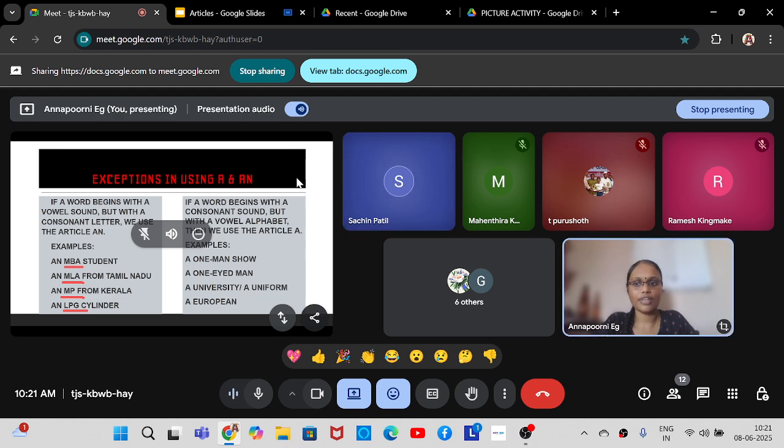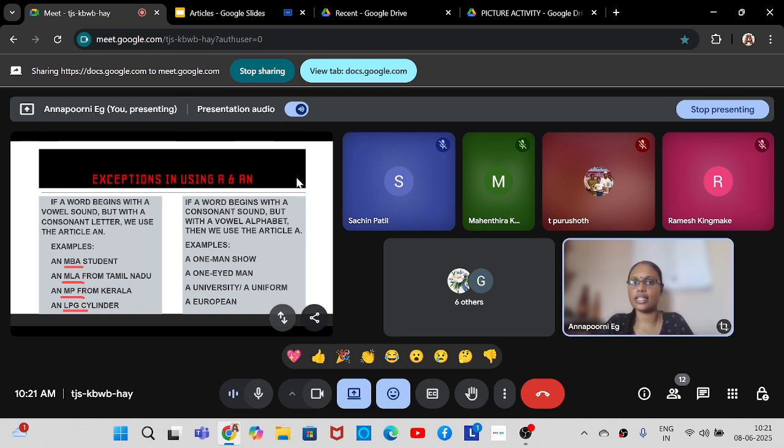Yes, ma'am. So when you are writing MBA in Hindi or in Tamil, first we use the letter A, then you write im, then BA. So that A sound is coming first. That is why, although it is a consonant, you are using the article an. So an MBA student, an MLA, an MP from Kerala, an LPG cylinder.